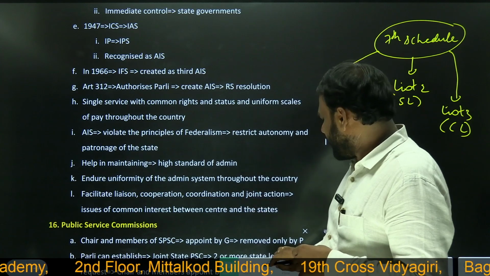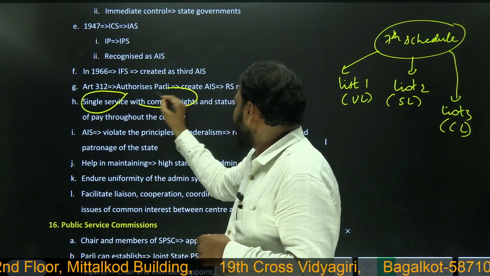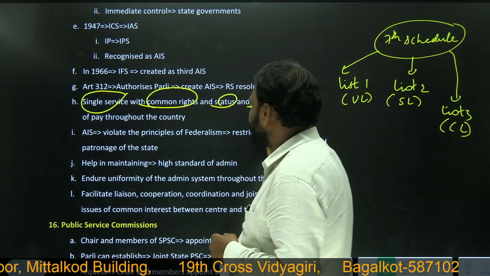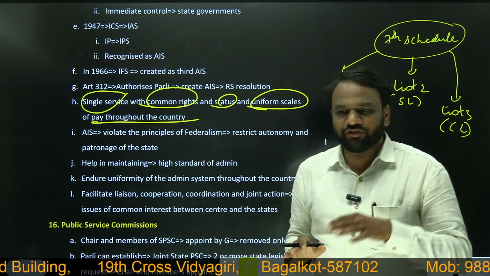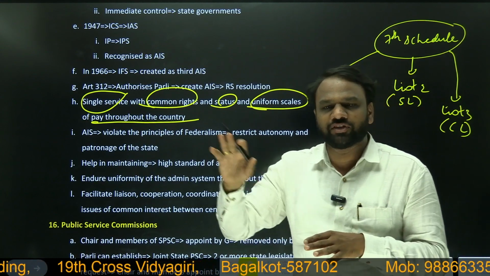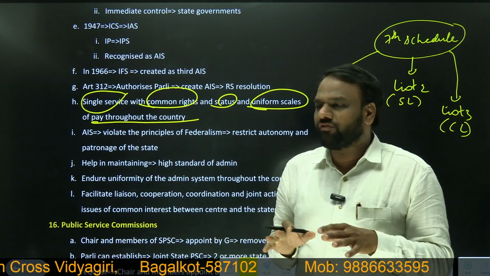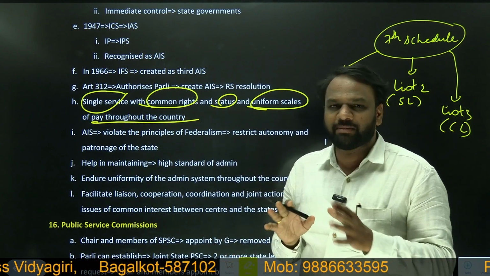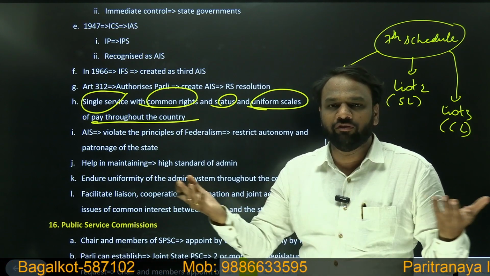So why do we require all India services? A single service with common rights and status and uniform scales of pay throughout the country. An IAS officer who is present in Karnataka and an IAS officer who is present in the state of Arunachal Pradesh or Punjab or Kerala, all of them will be enjoying the same rights, same status and same salary. In this way, we can ensure uniformity of administration.